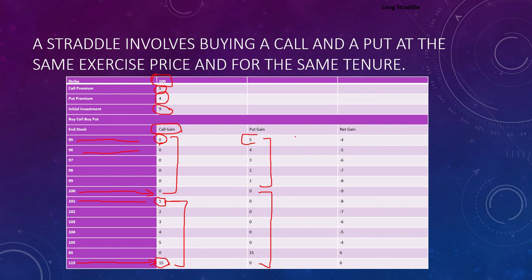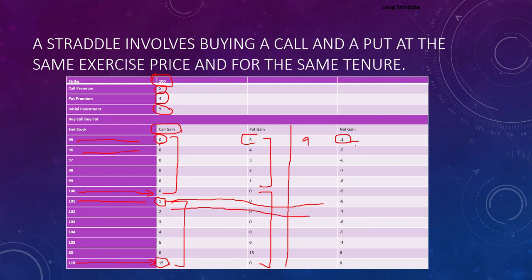Now you have already paid a premium of rupees 9. I have to see when I am at profit. Nine I have already paid. 9 minus 5 is minus 4, because you have paid 9 and are at a profit of 5 rupees, so 4 is again a loss. Then we subtract 9 from each gain: minus 4, minus 5, minus 6, minus 7, minus 8. When we reach here, 1 minus 9 is minus 8, 2 minus 9 is minus 7.